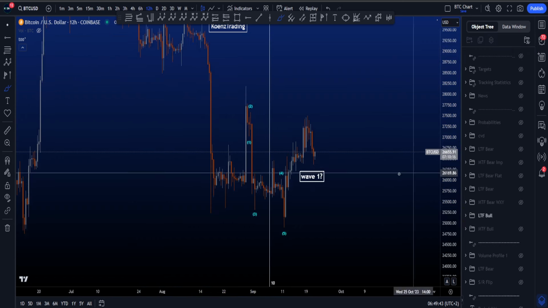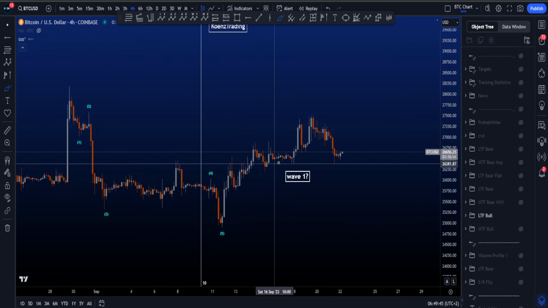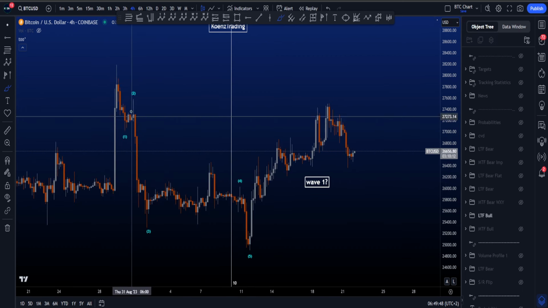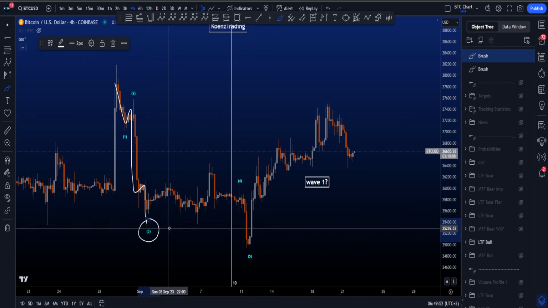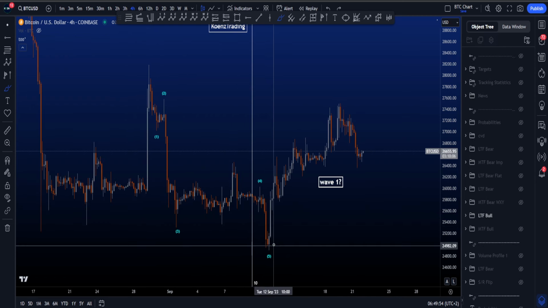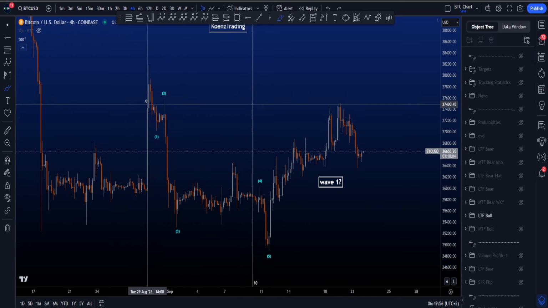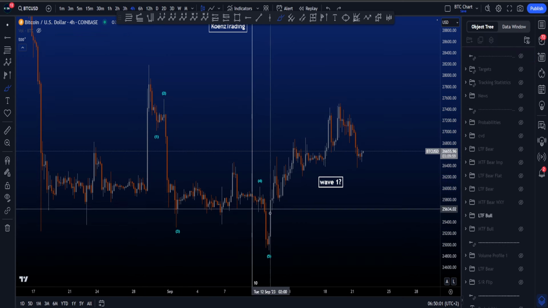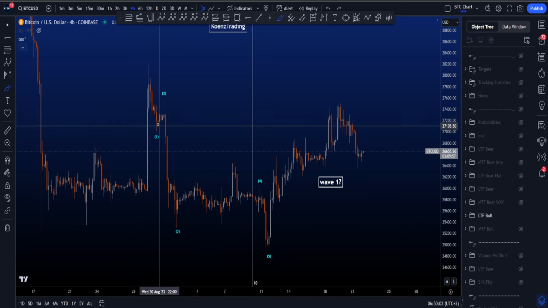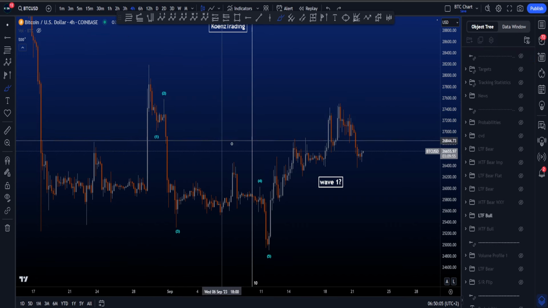Now on the lower time frame, if we zoom in to this structure over here, then you can see it more clearly. 1, 2, 3, 4, 5. We could end wave 5 over here. However, in a bullish scenario, you want this to be the end of this impulsive structure, the final wave 5 in a 1, 2, 3, 4, and then a wave 5, where this wave 4 is also 10 times longer in time compared to this wave 2, which is not really what you want to see, lowering the probabilities once more.